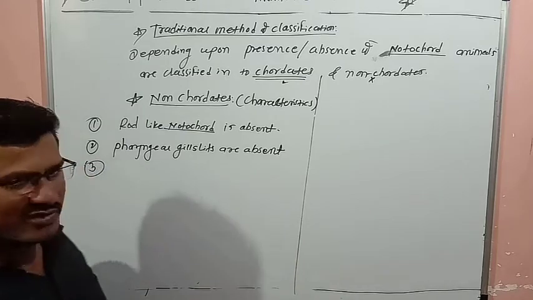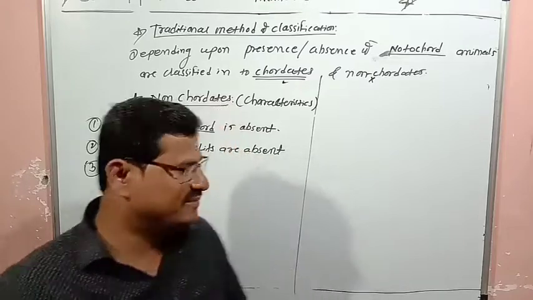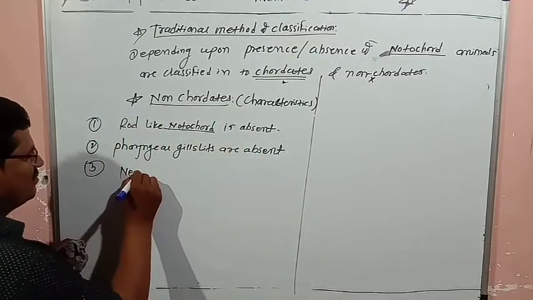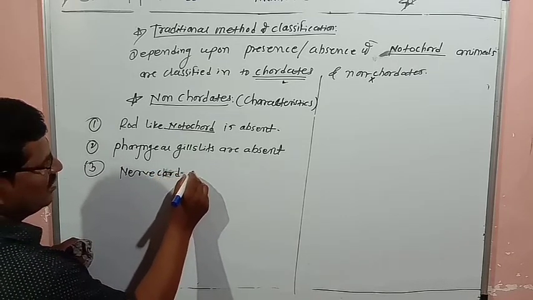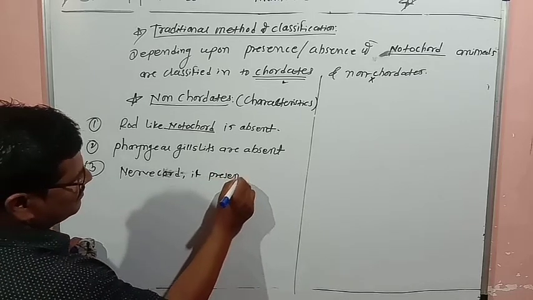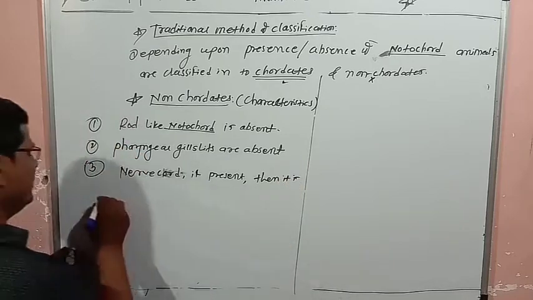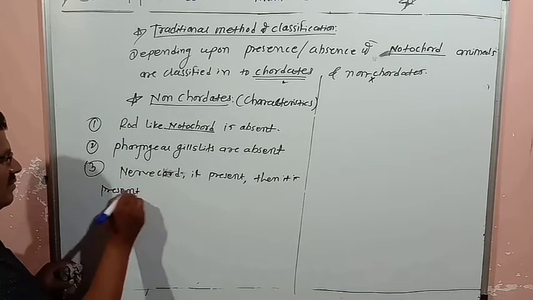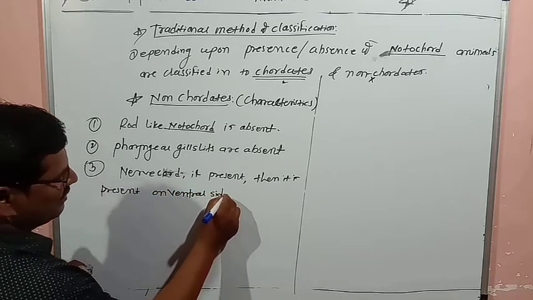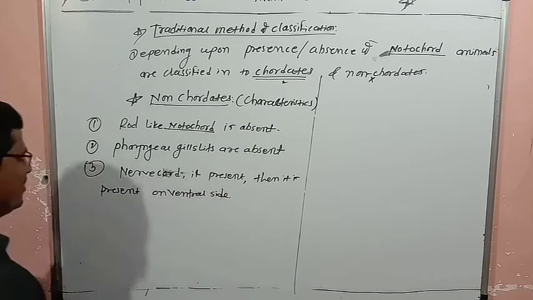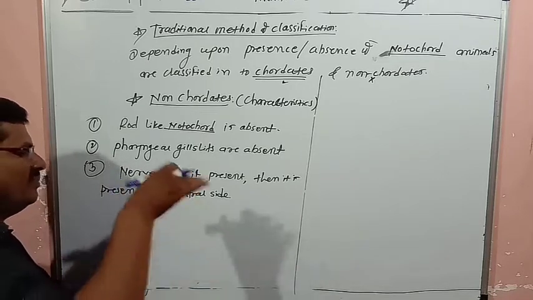Third point is there: nerve cord, if present, is present on the ventral side. Ventral side means downside, lower side. Dorsal side means upper side.